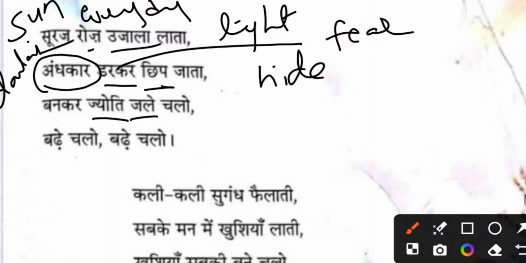The darkness doesn't come, right? So the sun brings light every day and the darkness disappears in front of it. Here the poet imagines that it is very fearful for darkness to come in front of the sun. So the sun always keeps spreading light. In front of it, this darkness gets scared, hides, and disappears, he says. Bankar jyoti jale chalo.